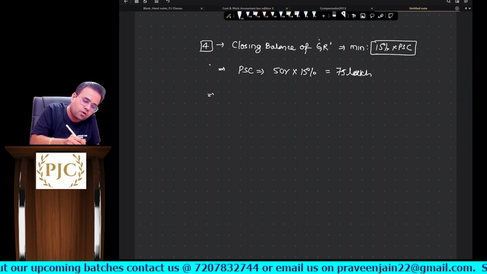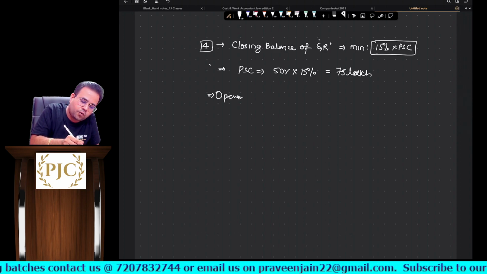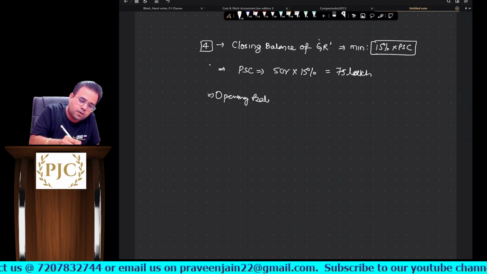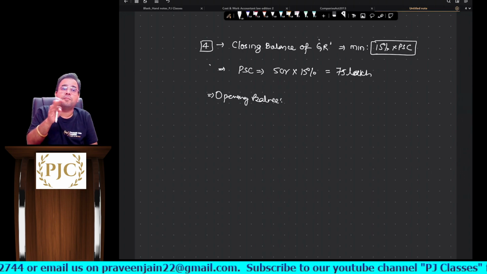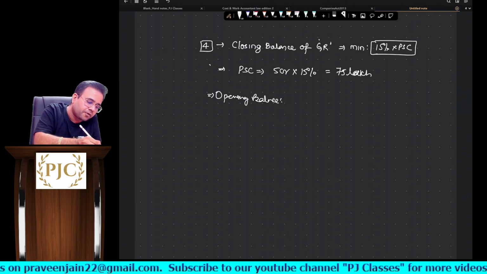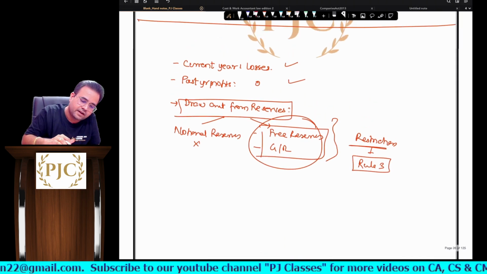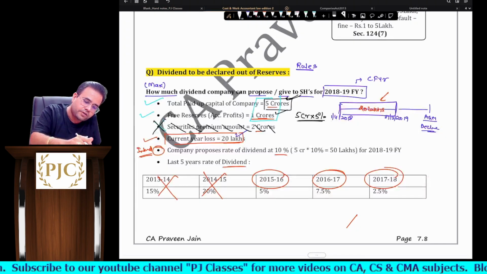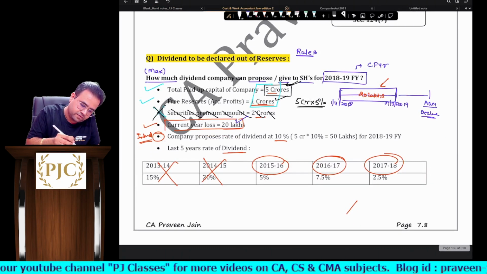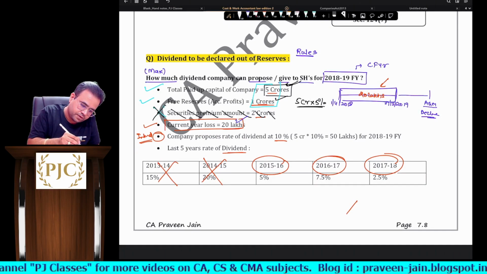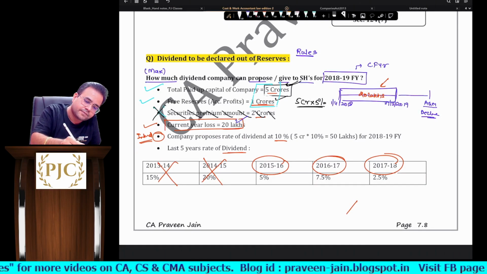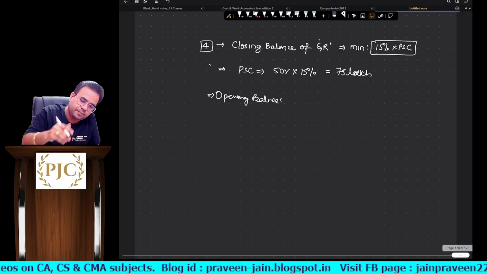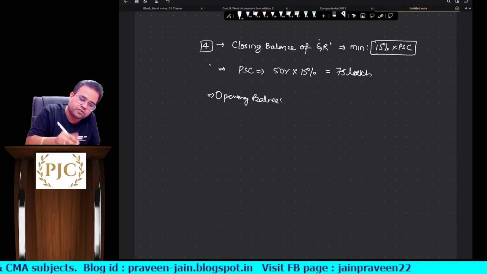Now what do you mean by opening balance of reserve, sir? That is reserve balance before appropriation of dividend, or reserve balance before declaring the dividend. So how much is the opening balance? 1 crore, sir, right? This was the amount which was given, 1 crore.